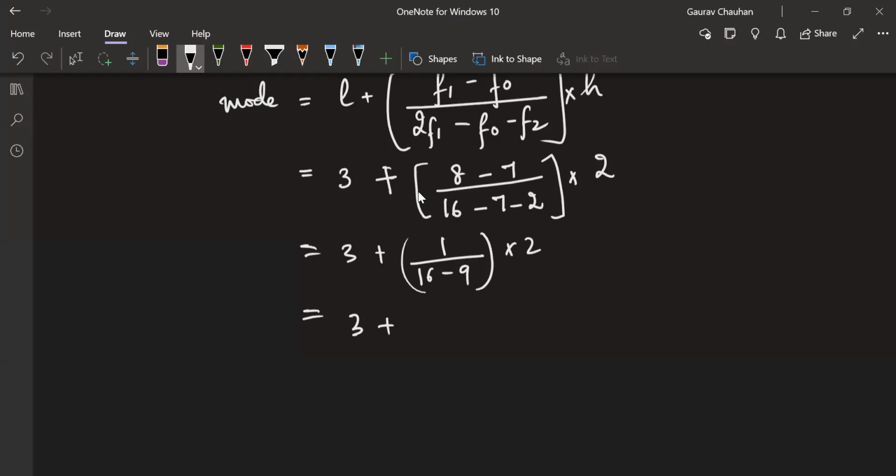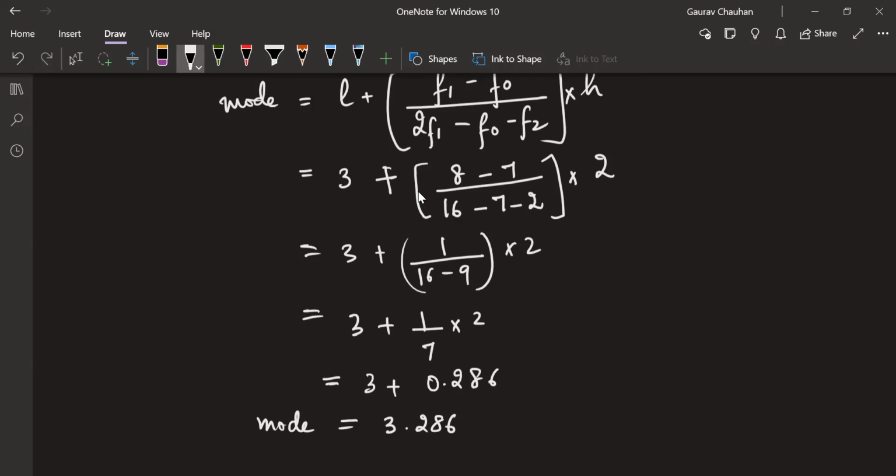So 3 plus 1 by 16 minus 9, which is 7, into 2, so 2 divided by 7. You can take the LCM first and then add, or do the division. So 3 plus about 0.286. You can stop at 3 decimal places. So 3.286, that's my mode. All you have to do is calculate now.